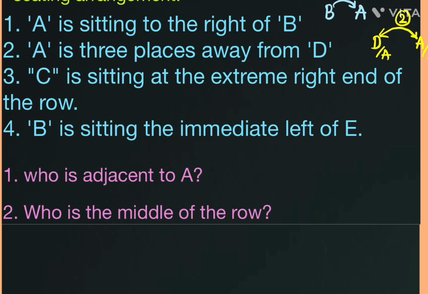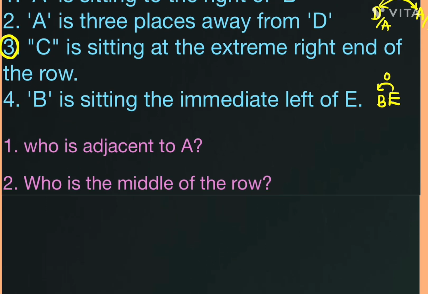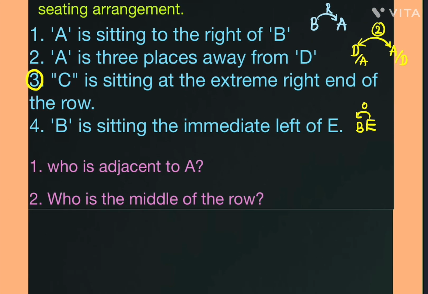And C is sitting at the extreme right end of the row, right? Now this position is already known, so this position value we know exactly, so I am taking third, right? And B is sitting immediately left of E given. B is sitting immediately left of E. If I know the E value, its immediate left position, B is present here. Between them how many gaps here? 0 gaps, right? Now we'll use this particular data, we'll arrange the given information, right? Now see this one. Here I am taking 5 persons, 5 positions I am taking.